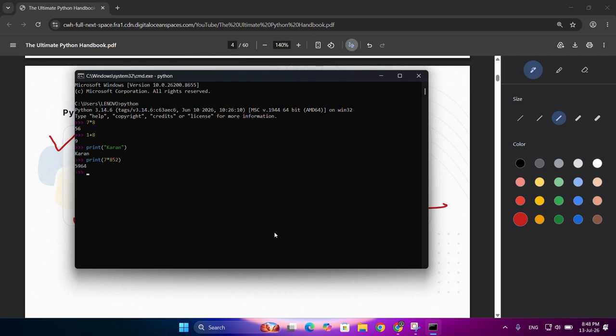Basically, it runs one line of the code. You cannot write print, then something here, close it, press enter and write another line. If you press enter here, it will execute that statement, and you will not be able to write another line here. So it is just to learn things. You can try it when you are in the learning phase, but in production it is never used. Okay, so we will close this.